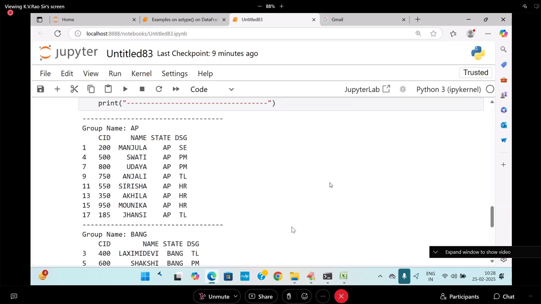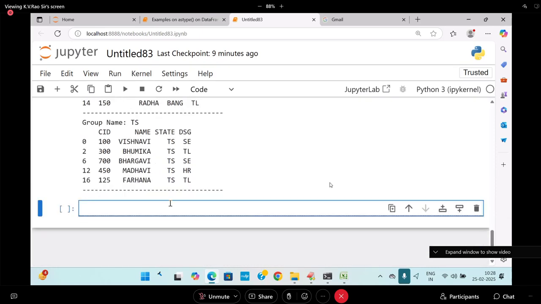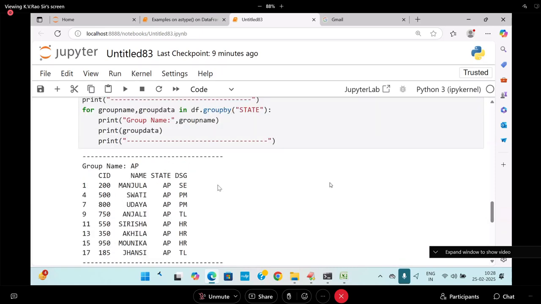Right. Now I am going to enter into profession wise. I want to get it profession wise. What is profession wise? Designation wise, you need to go for it.